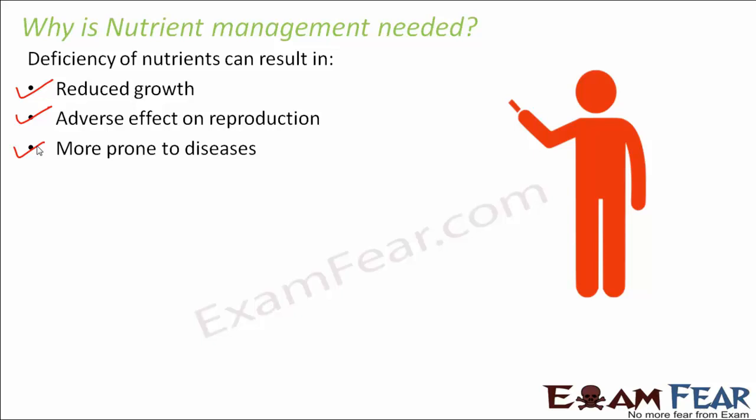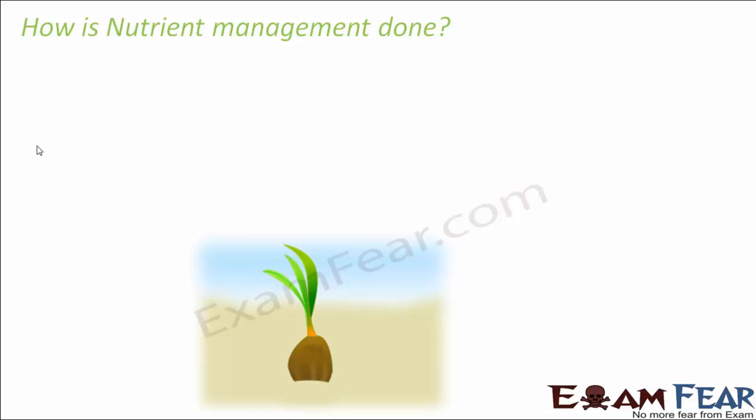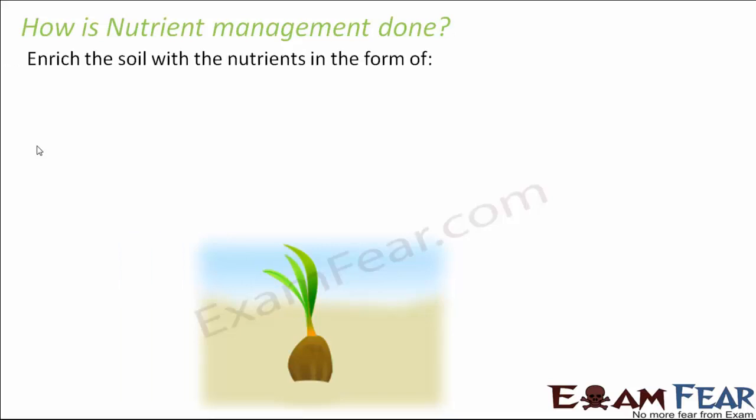That means some nutrients need to be provided from outside. So externally you can pump in some nutrients into the soil so that the soil once again becomes rich in nutrients. Something of that sort is done with the help of manure. That is, we additionally put some nutrients into the soil. So that is manure. So let us see how exactly we do that. How is nutrient management done? We enrich the soil with nutrients in the form of manure and fertilizers. These are the two things which enrich the soil with additional nutrients.